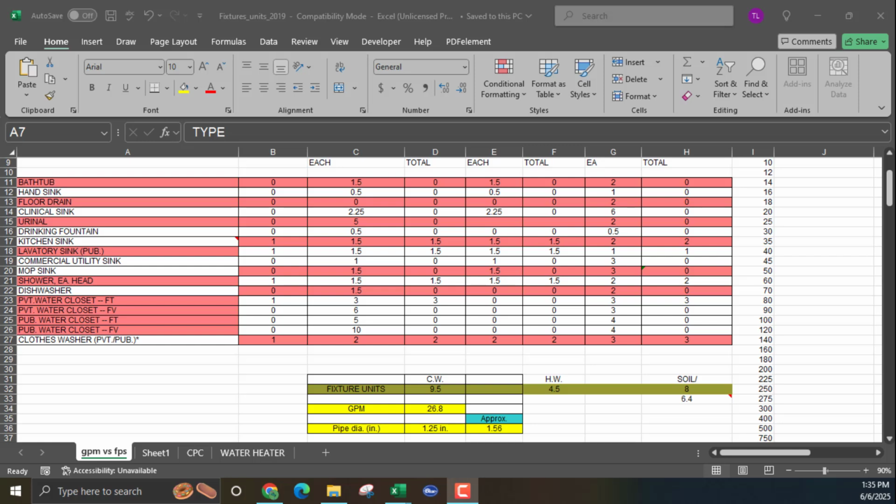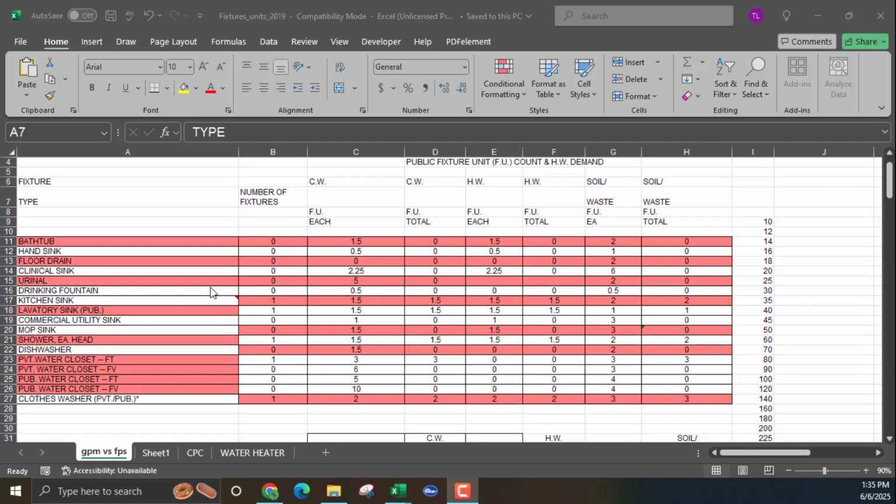Okay, so you guys see this? This is an Excel sheet where I keep track of my plumbing fixtures. But I wanted to see what ChatGPT was going to do. If I gave it a few inputs here and there, see if it was going to create a plumbing fixture schedule for me.